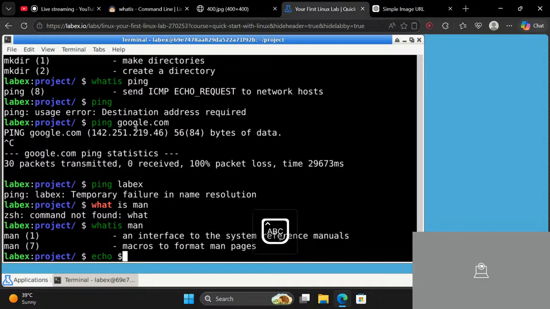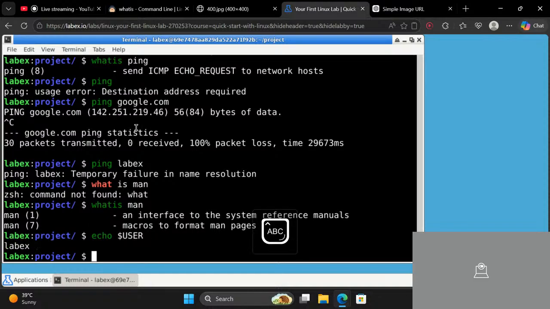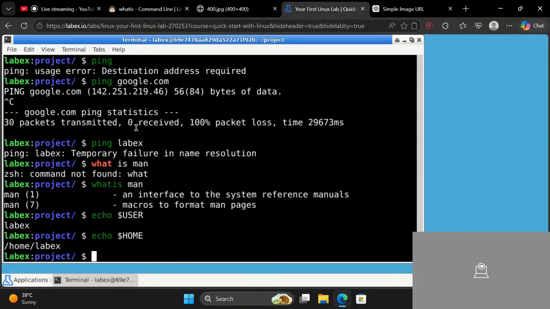If you use echo user, it will print out the user who is right now active, and that is LabEx. Now, if you type echo home, it will print your home directory of your current user. So you can use echo with different types of things.